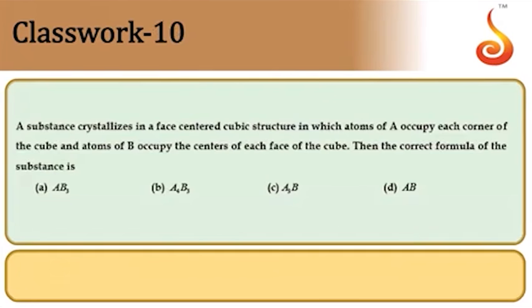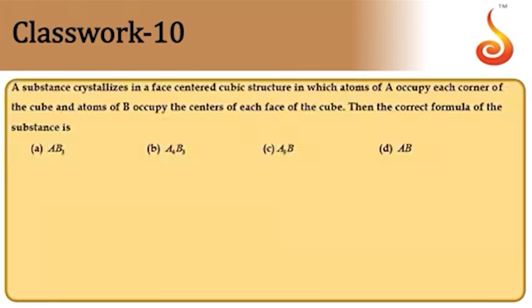Then a substance crystallizes in FCC, that is a face-centered cubic structure. Atoms A occupy each corner of the cube and B occupy the face center of the cube. What is the correct formula? Atoms A are occupying corners, atoms B are occupying face centers. So 8 corners are there. So 8 into 1/8 will be the contribution. Therefore atom A will be equal to 1.